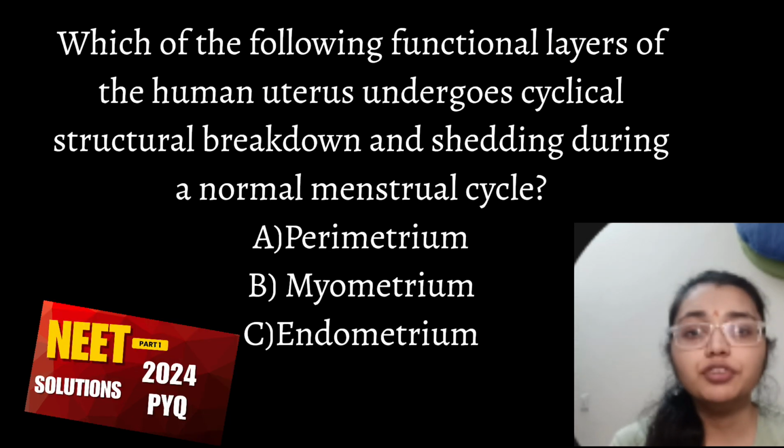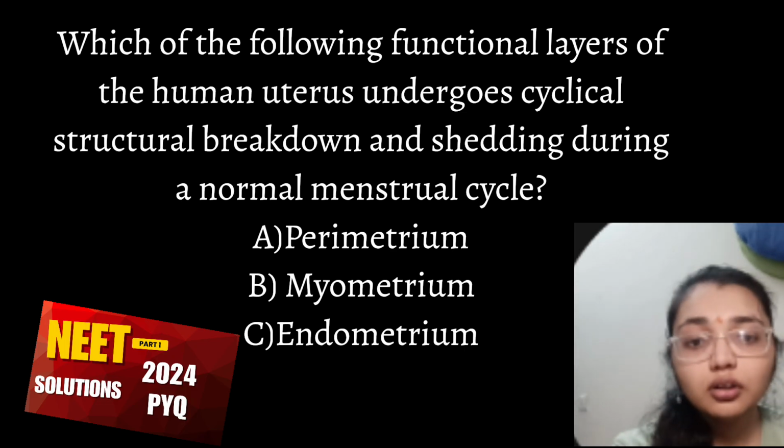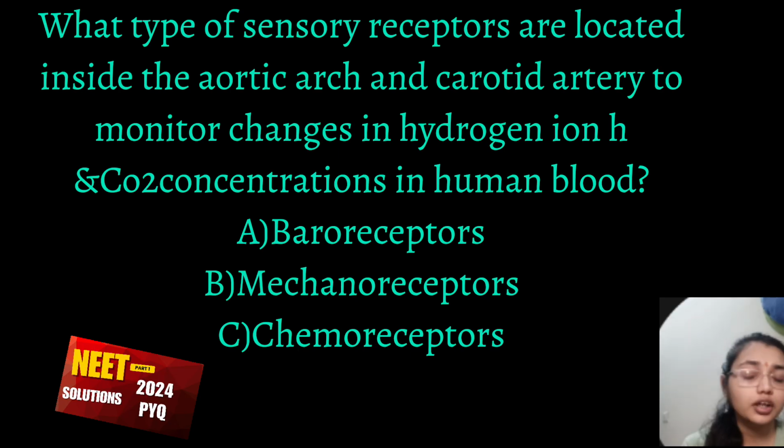Which one of the following functional layer of human uterus undergoes cyclic structural breakdown of shedding during a normal menstrual cycle? That is endometrium, that is shedded. What type of sensory receptor are located inside the aortic arch and carotid artery to monitor the change in the hydrogen ion and carbon dioxide concentration in human blood? So that is the chemoreceptor.